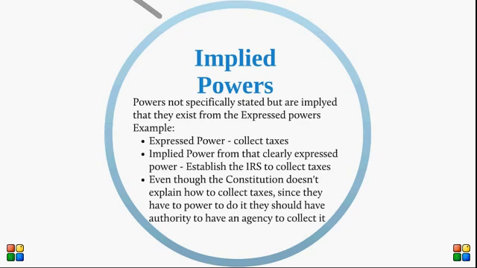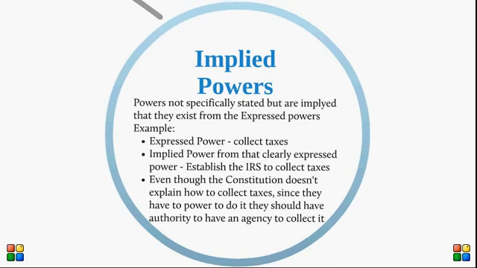Implied powers are not directly stated in the Constitution, but implied that they exist. For example, it is expressed that the national government has the power to collect taxes. Therefore, the implied power is that the government establishes the IRS to collect taxes. Even though these powers are not clearly stated in the Constitution, they have to exist for the powers to be carried out. Since the government has the power to collect taxes, they have the power to establish an agency to collect these taxes.